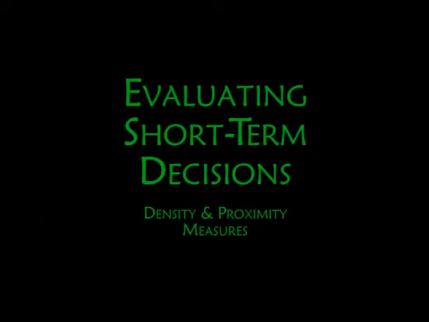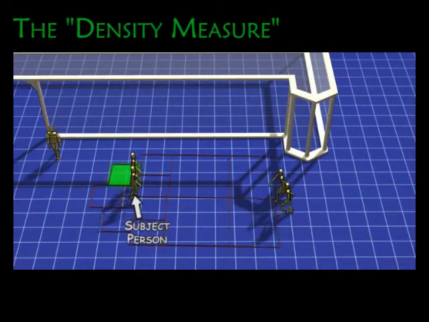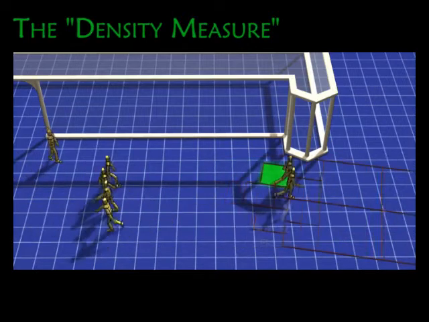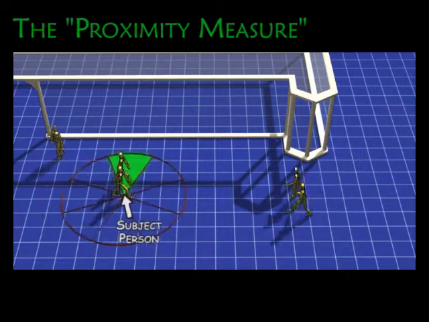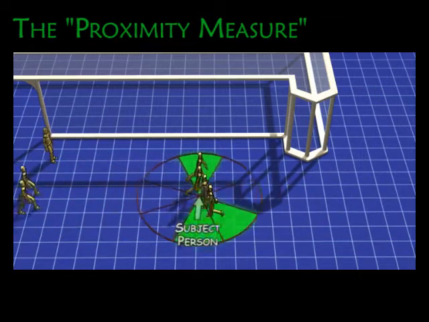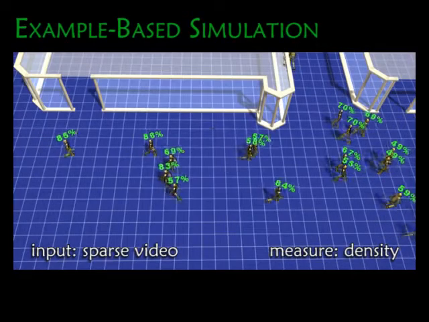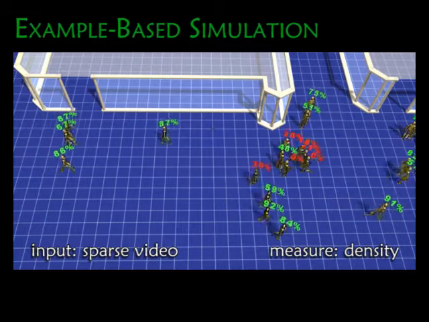Next, we evaluate short-term behaviors in pedestrian crowds. We define two measures. In the first, the state samples the local densities surrounding the subject person, and in the second, it samples the distance to the nearest people. In both measures, the action is a 2-second long trajectory segment. In this visualization, the evaluation score is shown on a scale of 0 to 100.